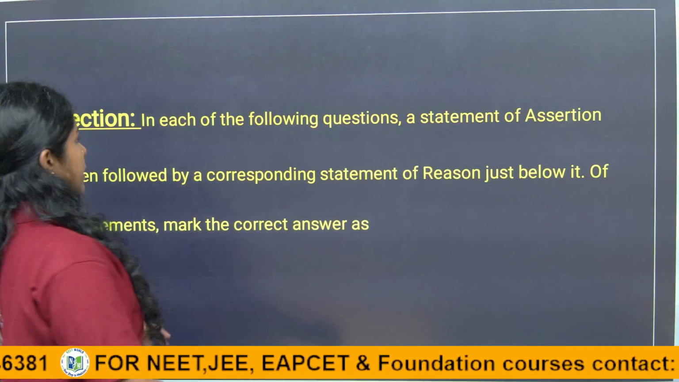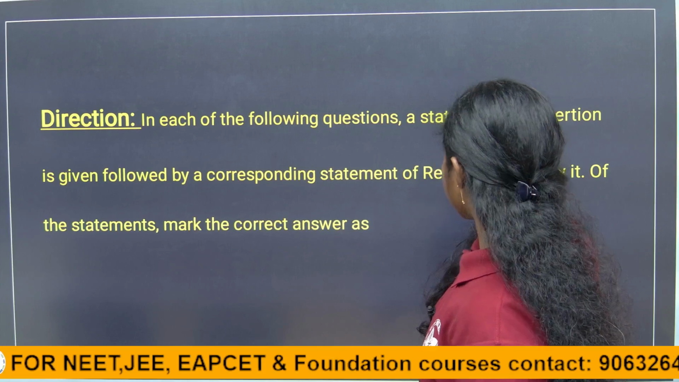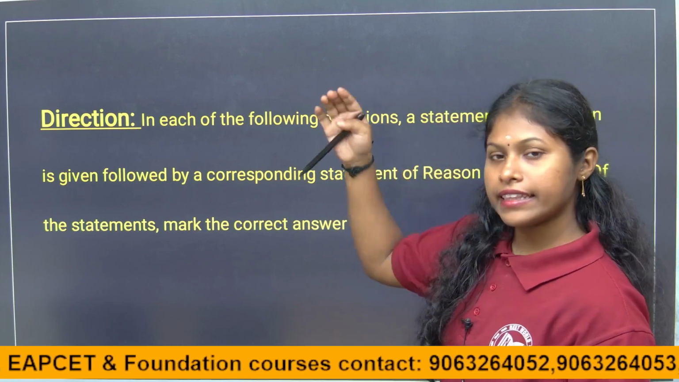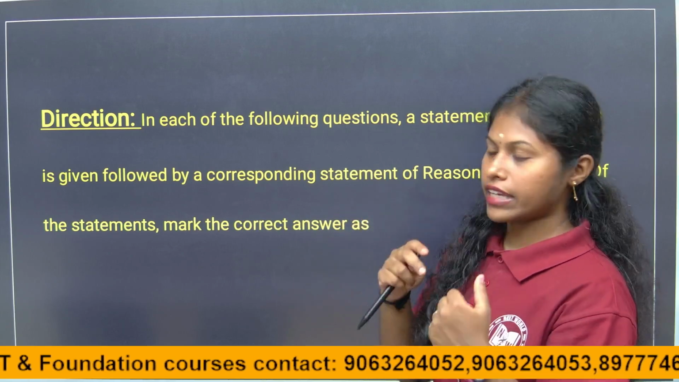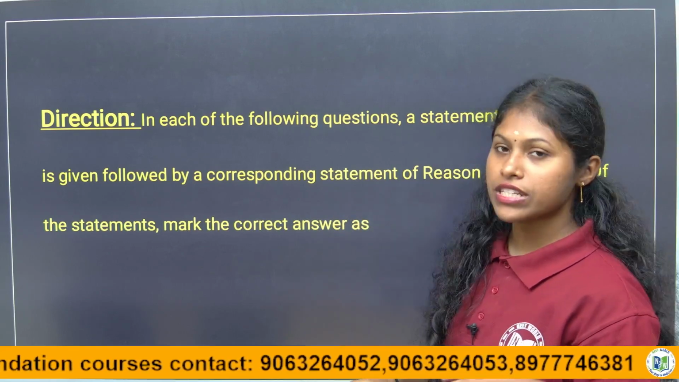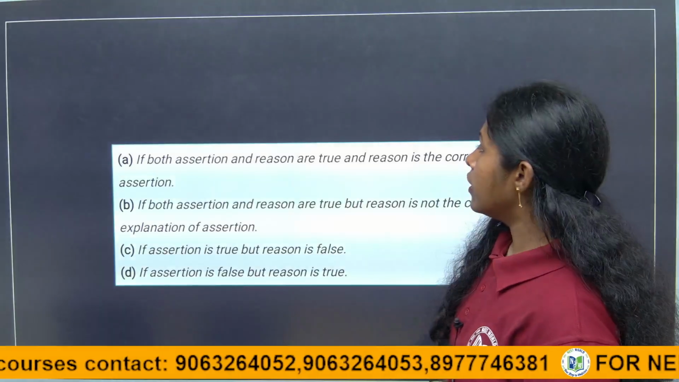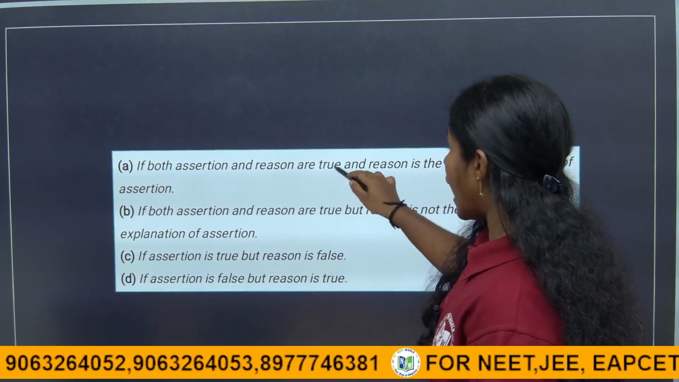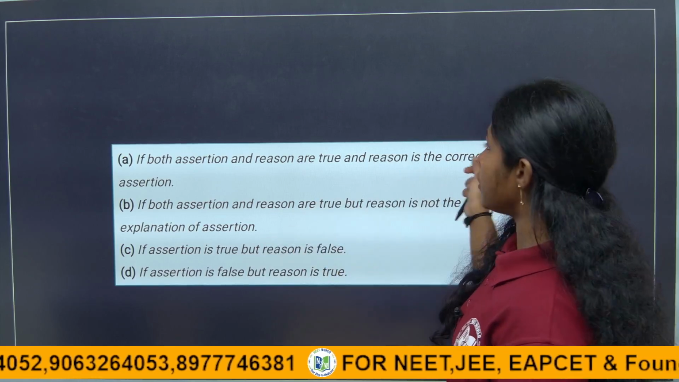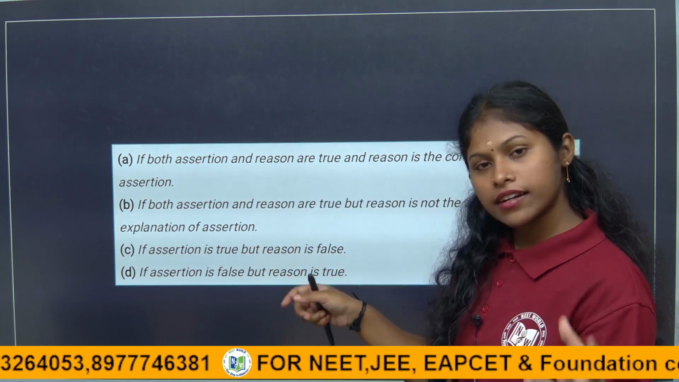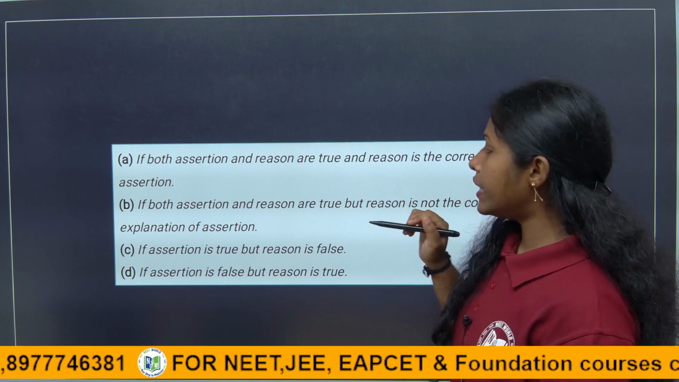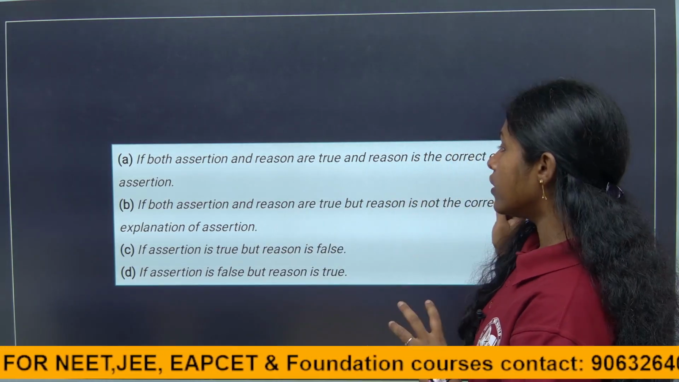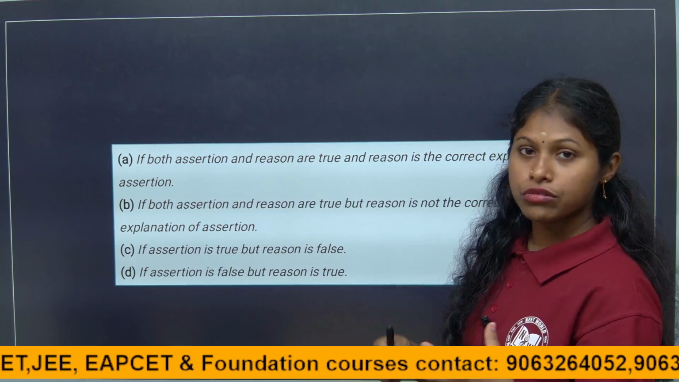In each of the following questions, a statement of assertion is given, followed by a corresponding statement of reason. We have to analyze which is correct. If both assertion and reason are true, we also have to check whether the reason is the correct explanation of the assertion. If it is the correct explanation, we take A. If both are true but it is not the correct explanation of the assertion, it is a different option.